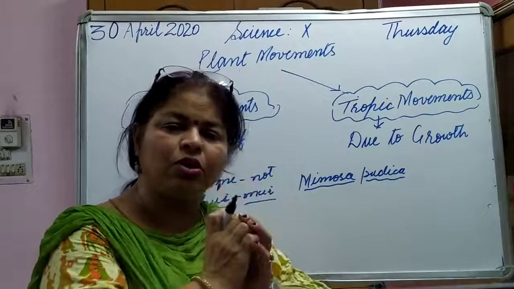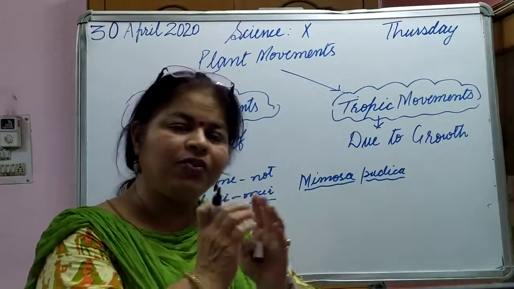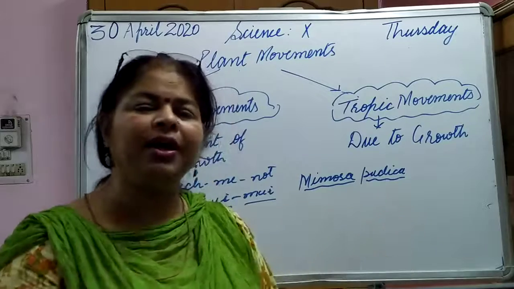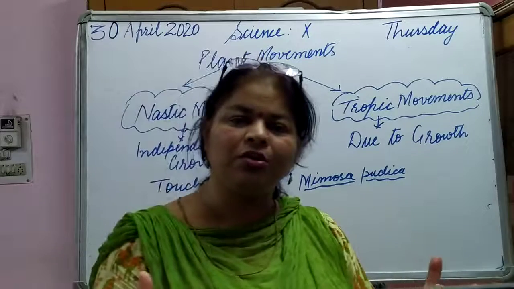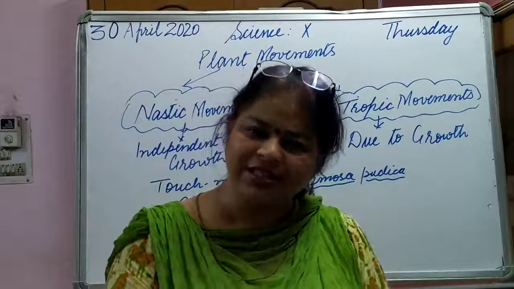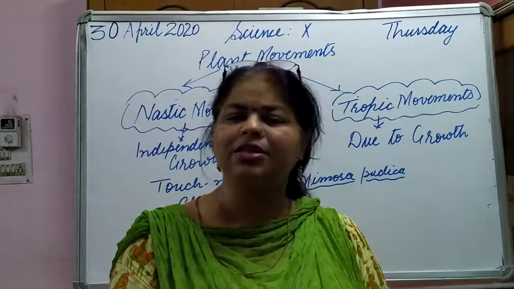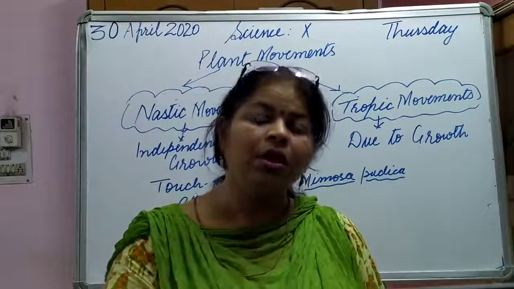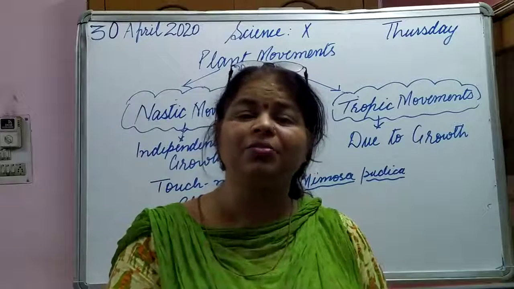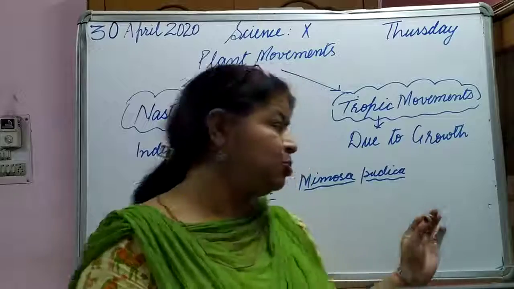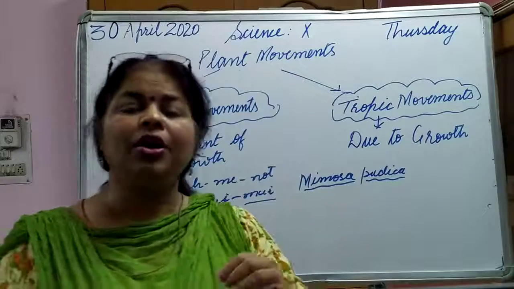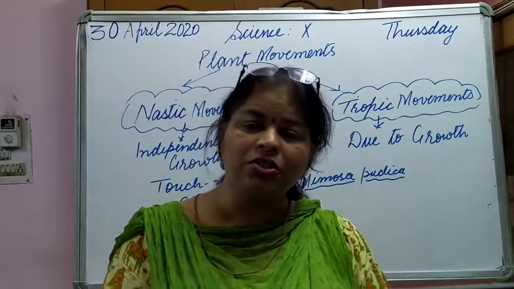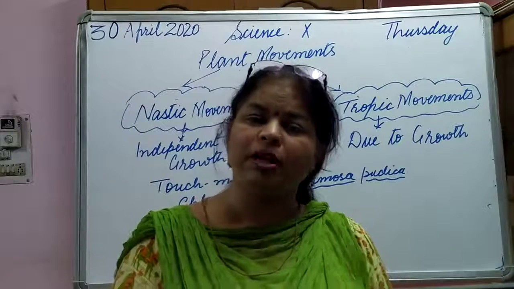See, if you touch the leaves of this plant, what will happen? The leaves are going to curl. Okay. After some time, again they are going to open. If you touch it again, it is going to curl again. So, do you think that there is any kind of growth taking place in such plants or in such movements? No, no. Then how is this movement taking place? See, the touch-me-not plant is sensitive, or it is sensing the touch. When we touch the leaves of this plant, what happens?